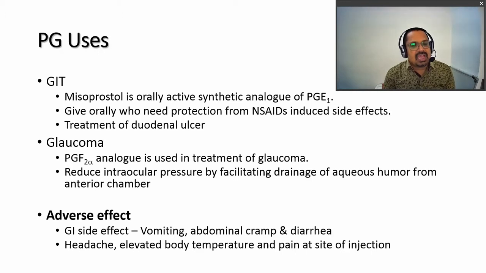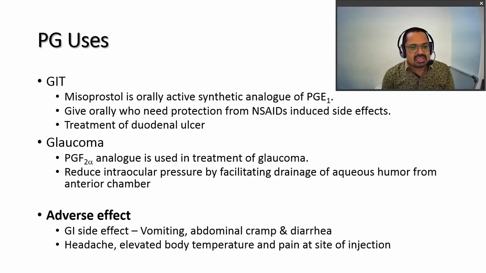As far as the uses of prostaglandin are concerned, misoprostol is an orally active synthetic analog of PGE1, which we have already seen is used in the reduction of gastric acid secretion and in peptic ulcer. It is given orally when protection from NSAID-induced side effects is needed. NSAIDs elevate gastrointestinal acidity, which can be reduced by misoprostol. It can be used in the treatment of duodenal ulcer or gastric ulcer.